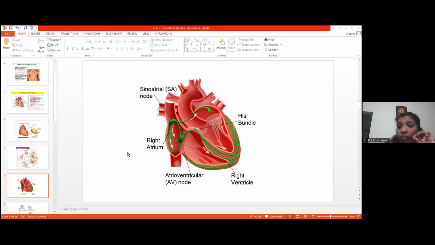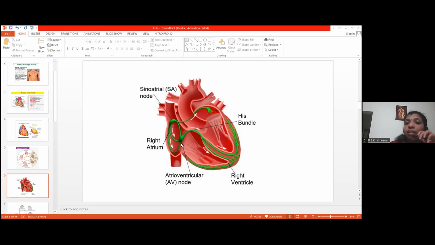The importance of this is, once the SA node fails to contract, the AV node starts contracting. We'll be discussing sinus bradycardia, supraventricular tachycardia and so on, so this is very, very important. Once the SA node fails, the AV node will take over its function.